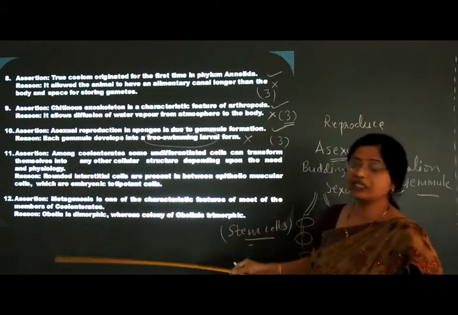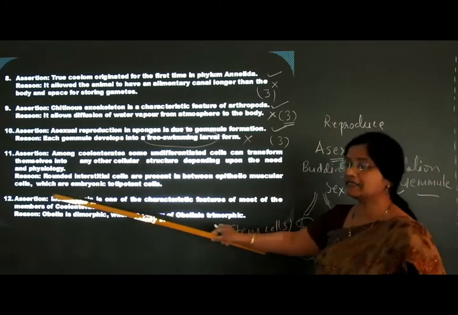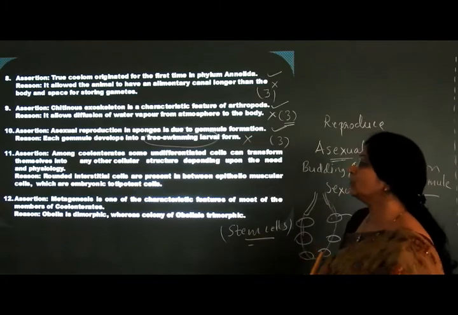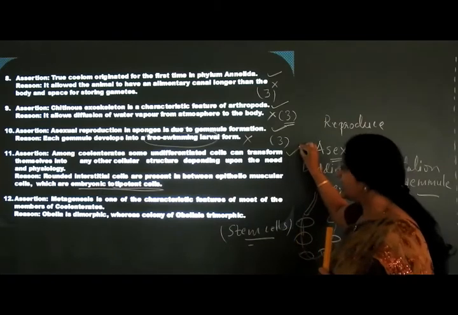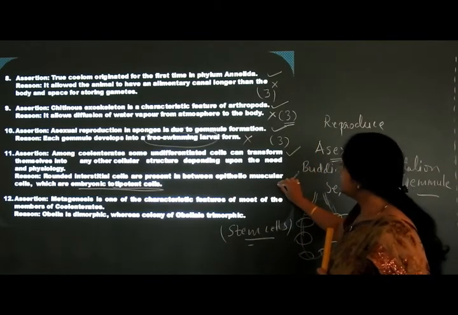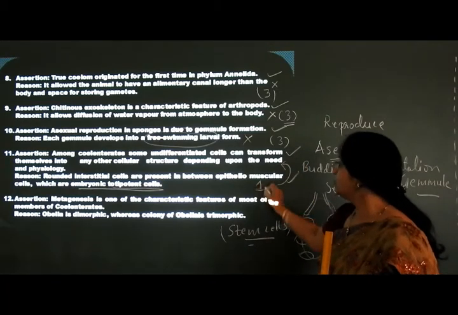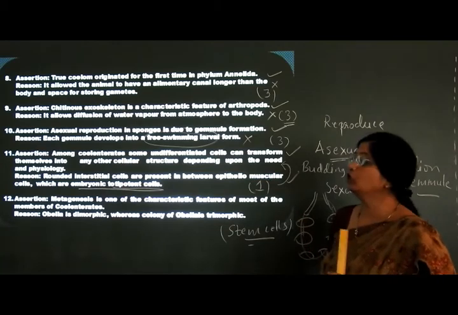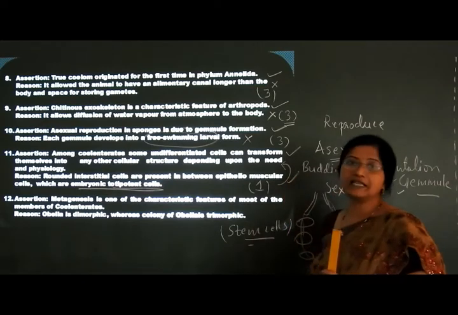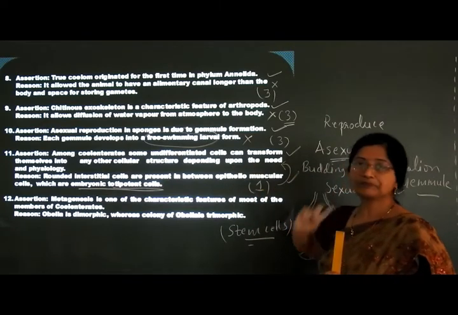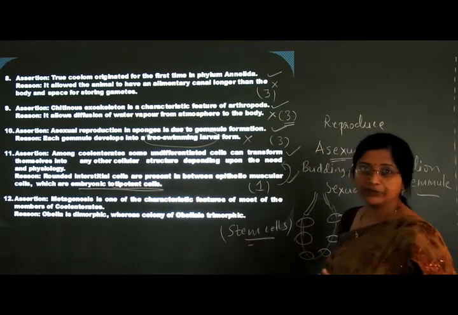The reason given is that interstitial cells are present in between the epitheliomuscular cells, which are embryonic totipotent cells. Just now what I told you. That means the assertion is correct, the reason is also correct, and this is the correct reason for the assertion. What option do we have to choose here? First option. Understood, all of you? Undifferentiated cells means interstitial cells only, which are totipotent cells, and however the body needs, they will get differentiated.